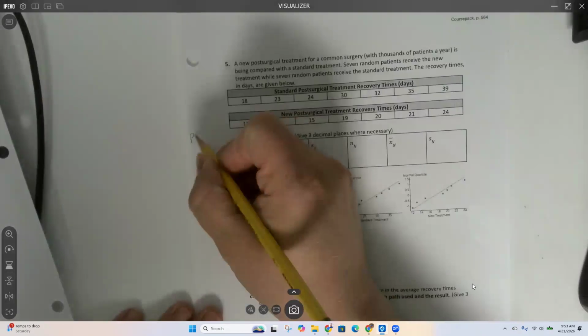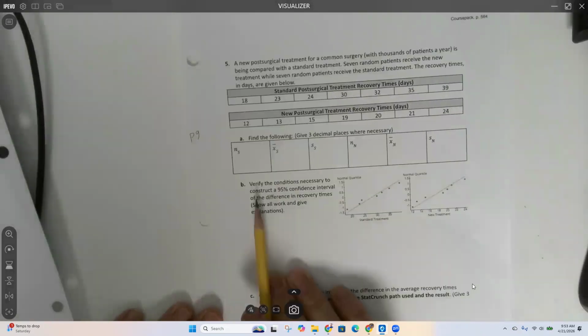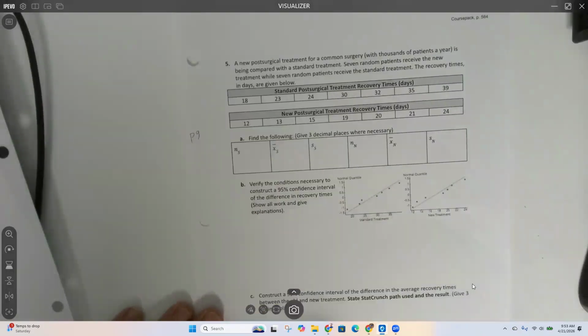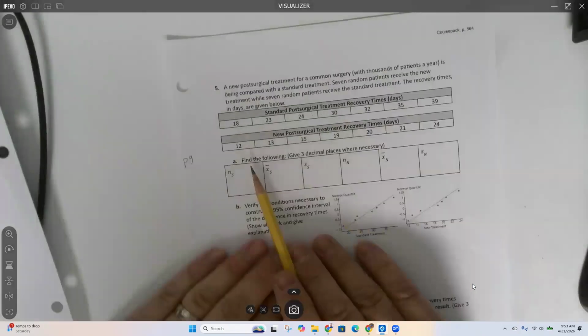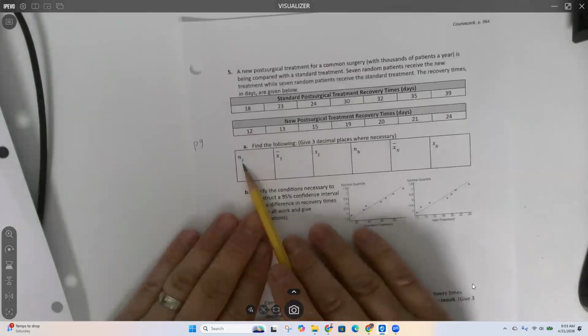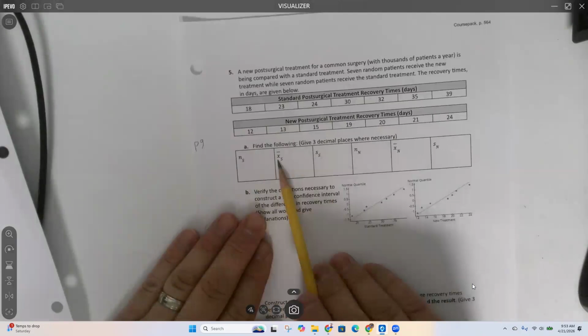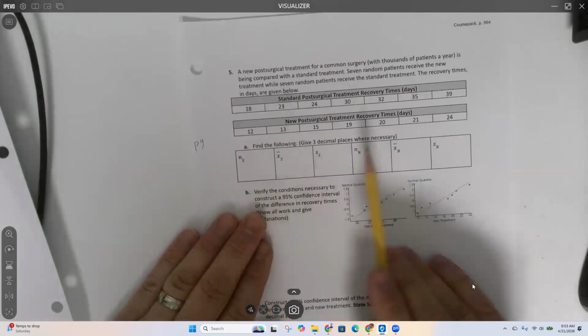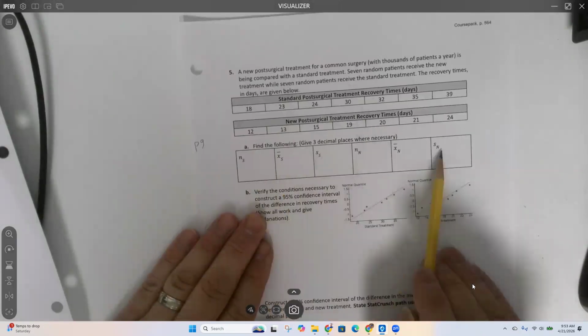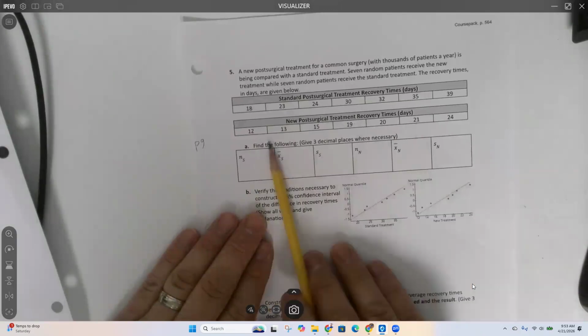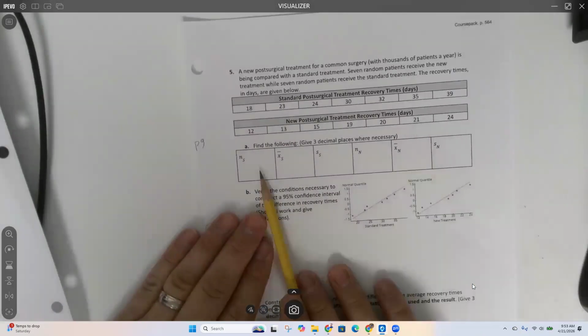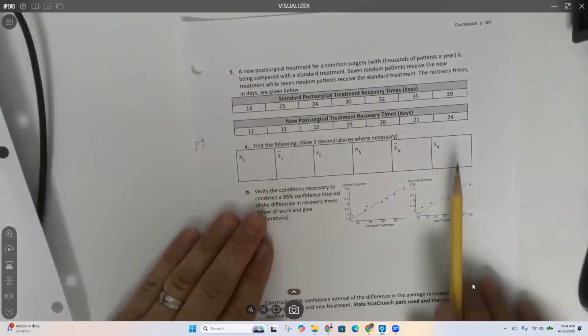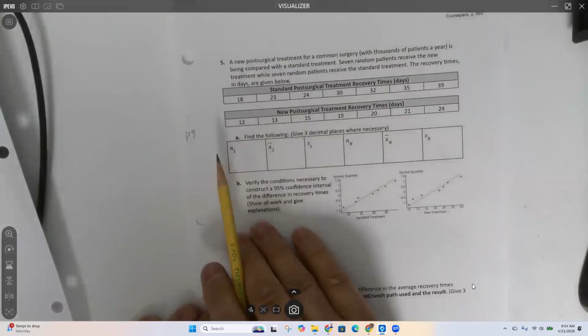So, what page do I want to look at? Well, let's start with this one. I need to find the sample size for the standard procedure, the mean, standard deviation, same thing, mean and standard deviation of the new treatment. Okay. How would I find all of this? What page would I be looking at?